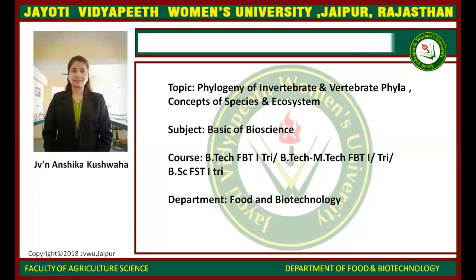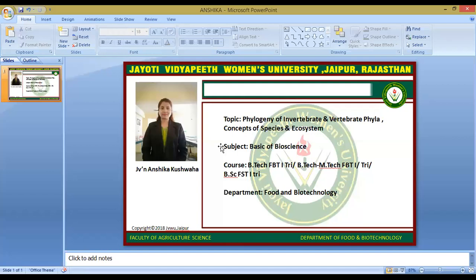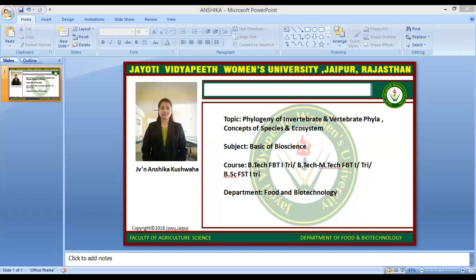So today's session is phylogeny of invertebrate and vertebrate phyla, concept of species and ecosystem. Today we are moving towards vertebrates and invertebrates. Basically, animals have been classified into two main categories based on the presence and absence of the backbone or a spinal column. Apart from this, there are more differences between vertebrates and invertebrates.